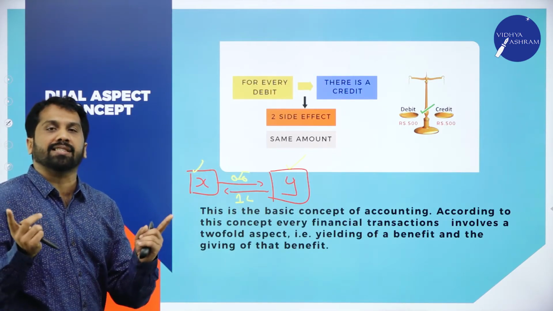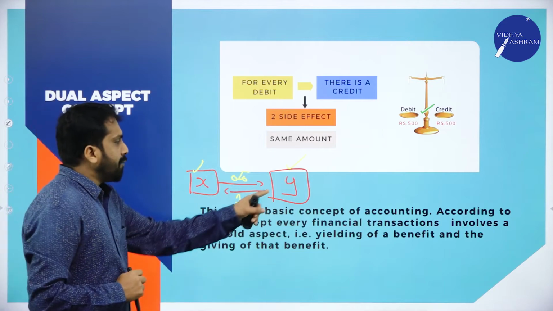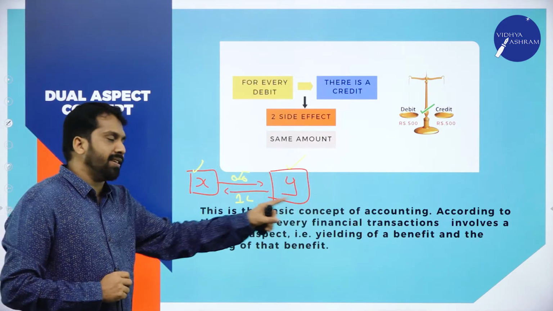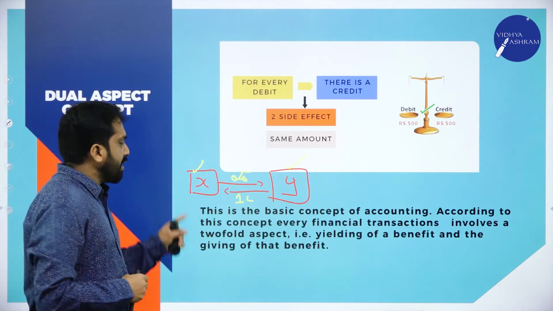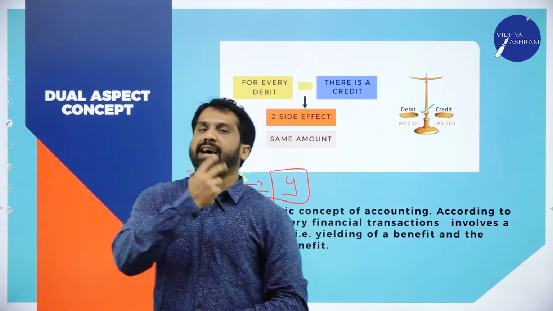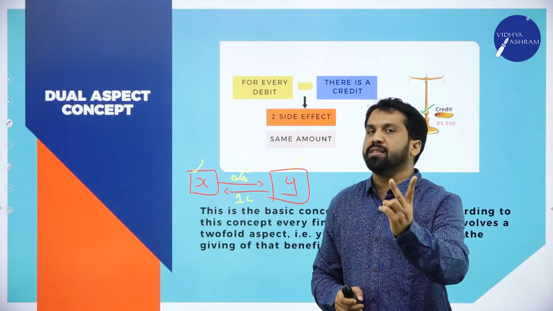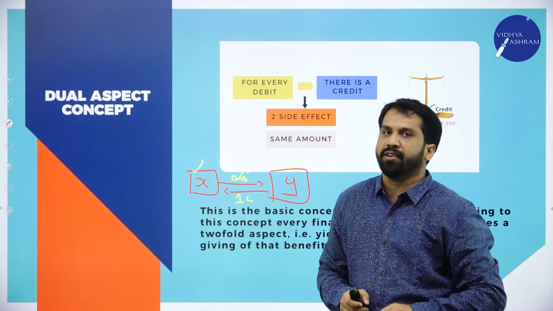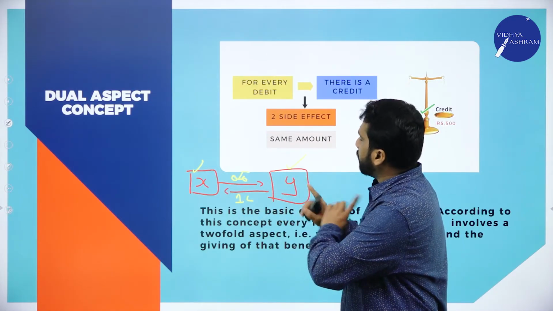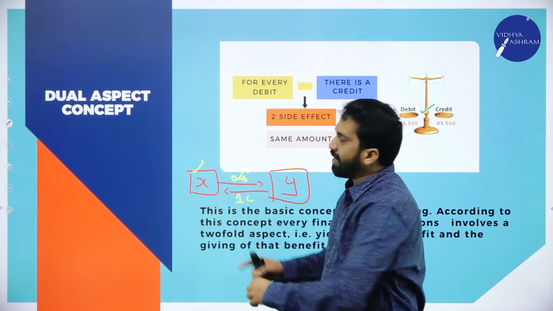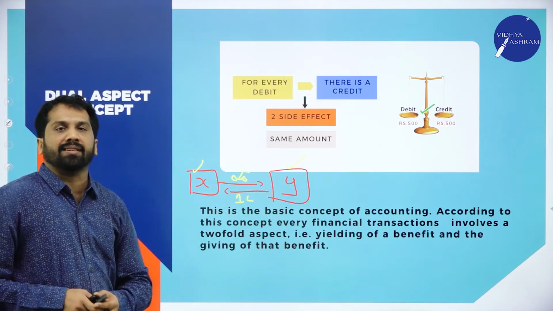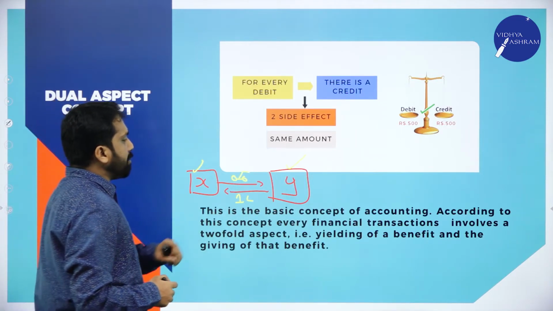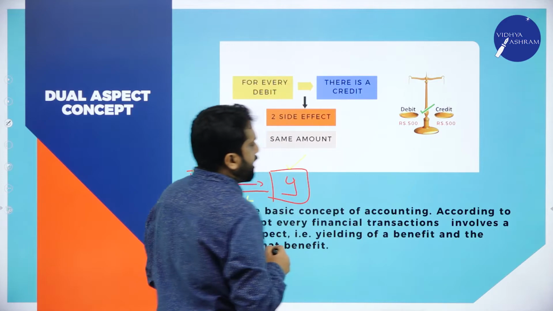This we call it as dual aspect. Y is the receiver of bike, X is the receiver of what? Cash. So, this we call it as dual aspect. There are two persons for the same benefit. He got 1 lakh worth bike, he got 1 lakh net cash. This is called dual aspect concept. It is a basic concept of accounting.